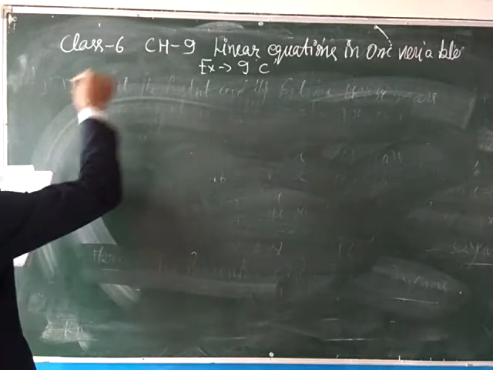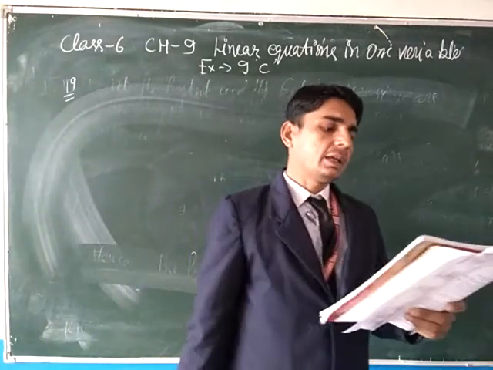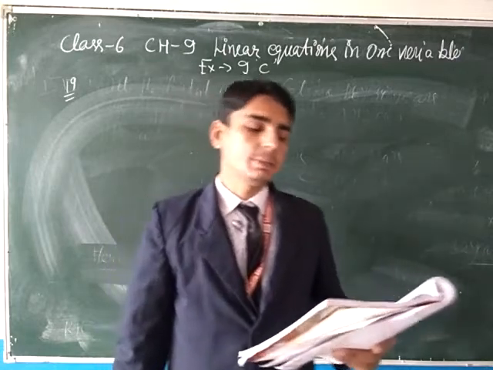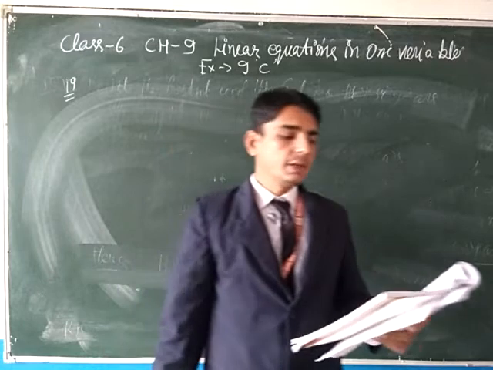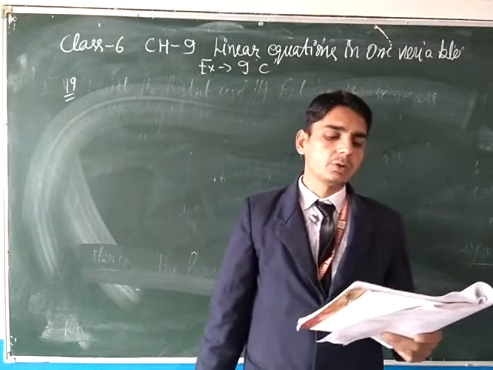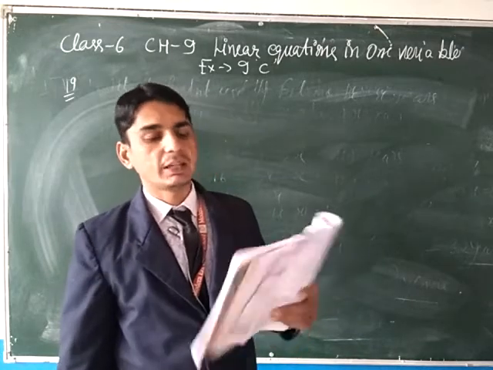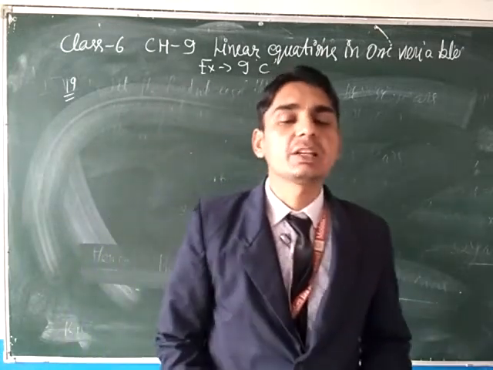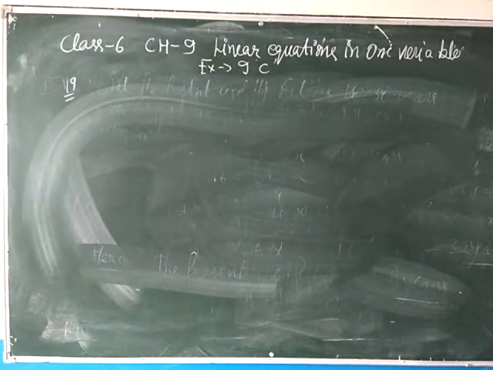Now question number 19: a bag contains 25 paise and 50 paise coins whose total value is 30 rupees. If the number of 25 paise coins is 4 times that of 50 paise coins, then find the number of each type of coin. See the solution.